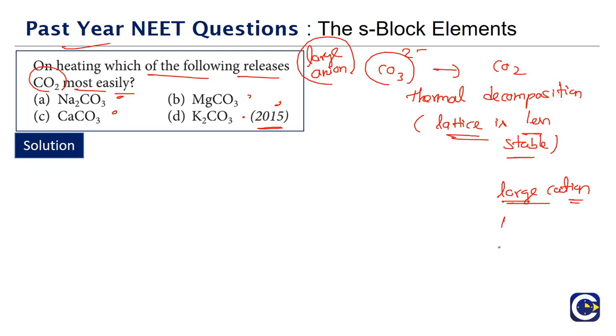So what we see is, as we go down the group, the size of the cations will be increasing. If we talk about the alkali metals or alkaline earth metals, whichever, as you go down the group, the size of the cations is going to increase. The cations become large cations, so they can balance this large anion size, and the lattice will start getting more and more stable. What we are looking at is where it is unstable, that is when you can easily get the CO2, meaning thermal decomposition happens easily.